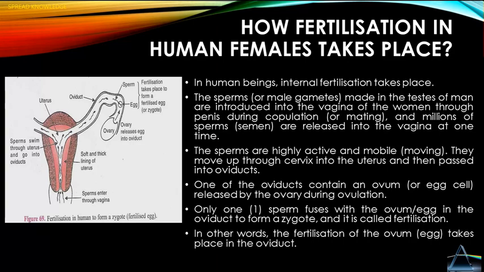They move up through the cervix into the uterus and then pass into the oviducts. One of the oviducts contains an ovum or egg cell released by the ovary during ovulation. Only one sperm fuses with the ovum or egg in the oviduct to form a zygote, and it is called fertilization. In other words, the fertilization of the ovum or egg takes place in the oviduct.